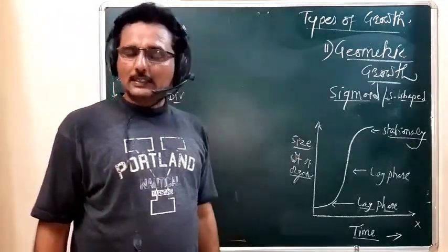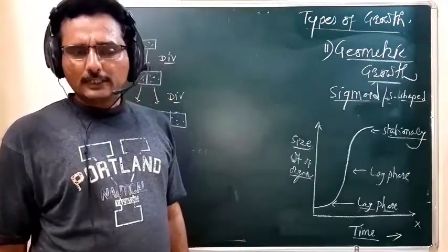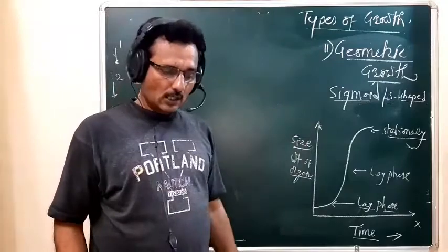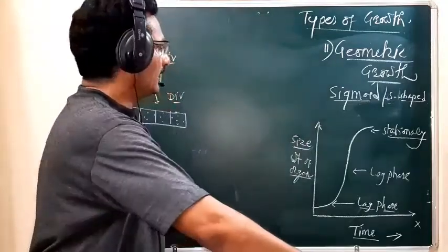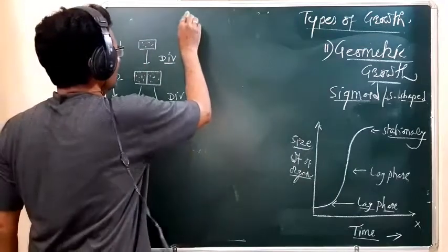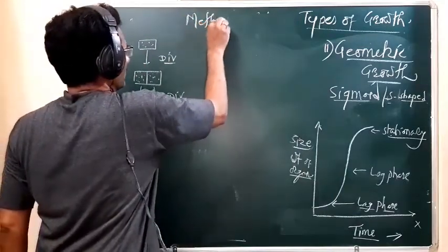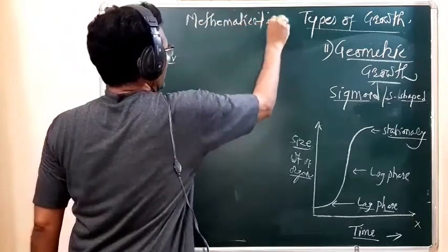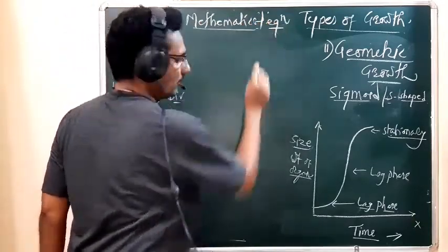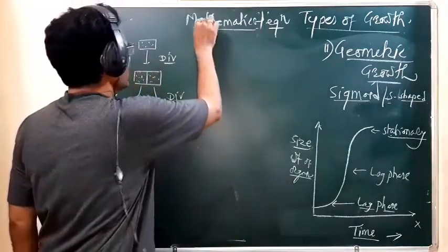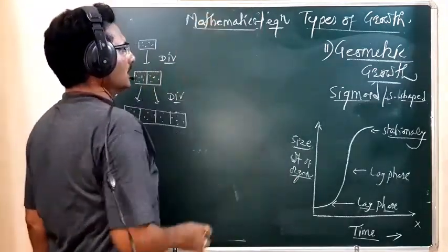In the same way as the arithmetic growth, we can represent this geometric growth with the help of a mathematical equation.